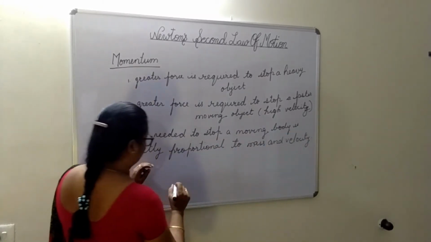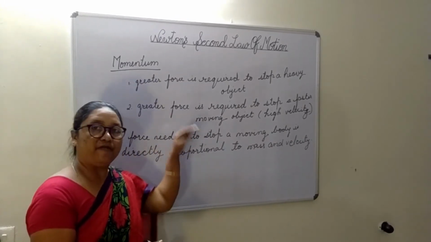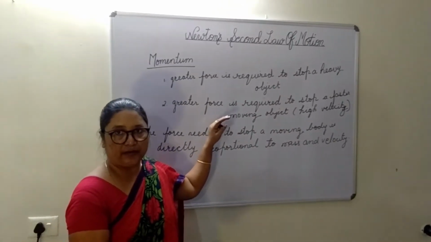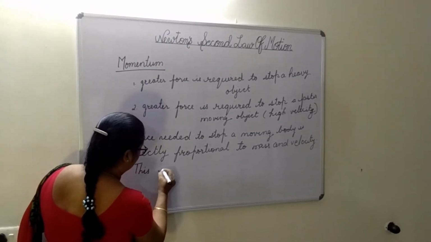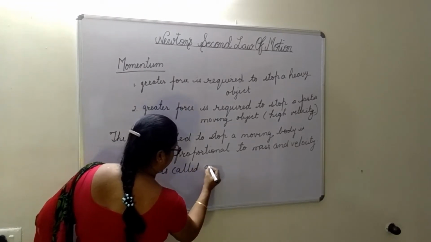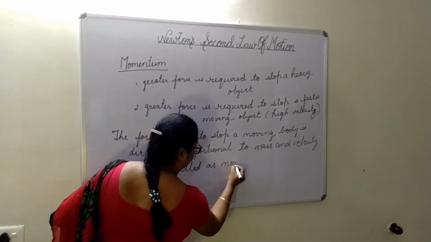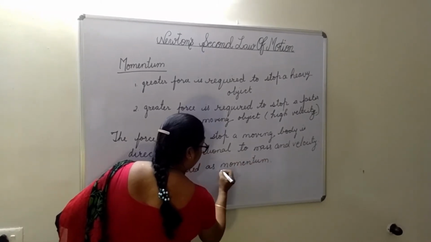Proportional to mass and velocity means if mass increases, force increases. If velocity increases, force increases. So this is called or termed as momentum. So here comes the word momentum.